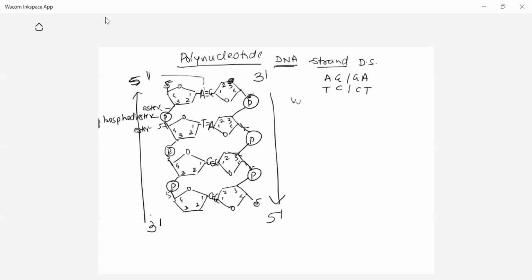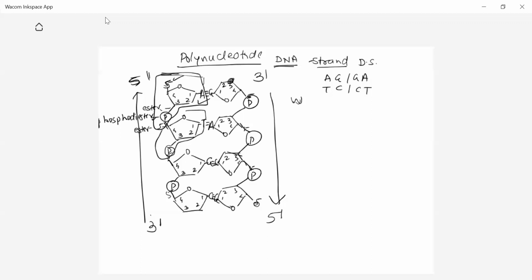Now, what is the Watson and Crick model? In this structure, adenine, sugar, and phosphate is called a polynucleotide, an adenine polynucleotide or deoxyadenosine polynucleotide structure. Next, thymine, sugar, and phosphate is another polynucleotide.